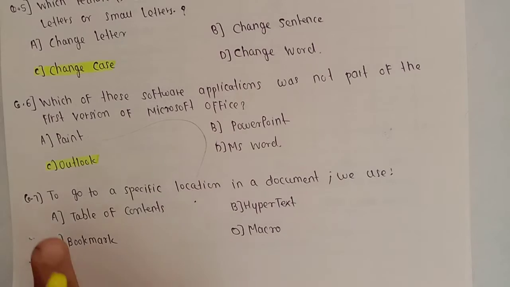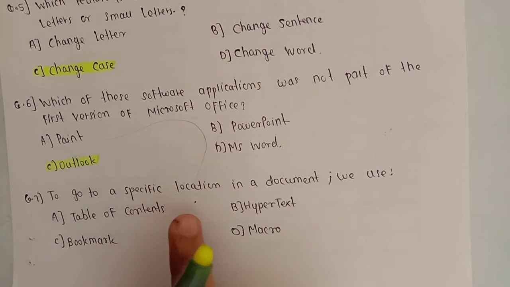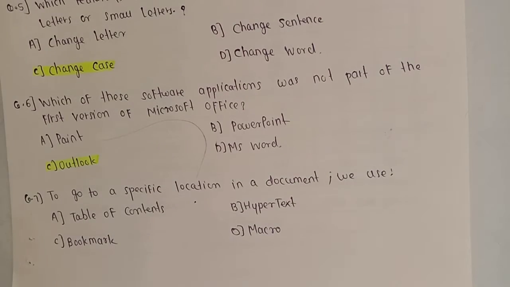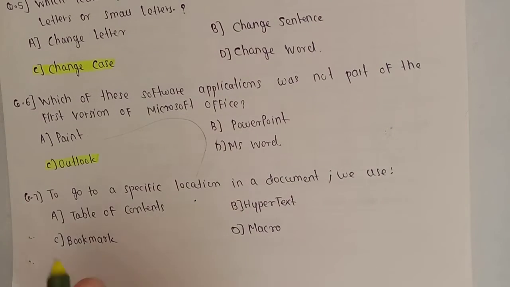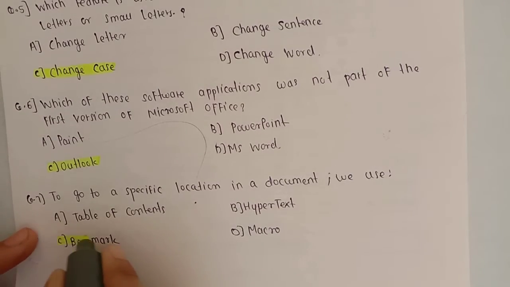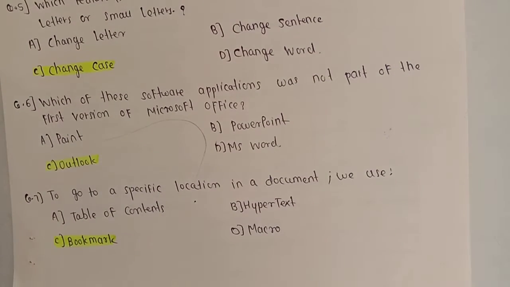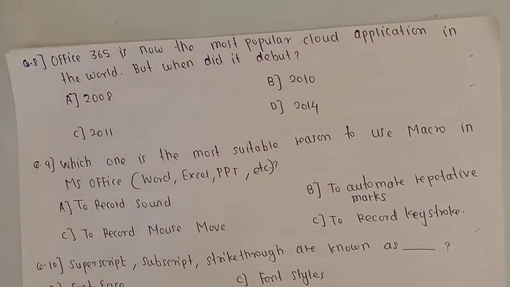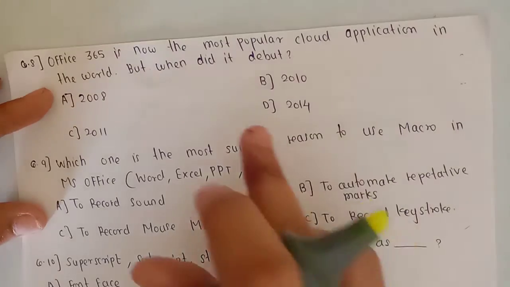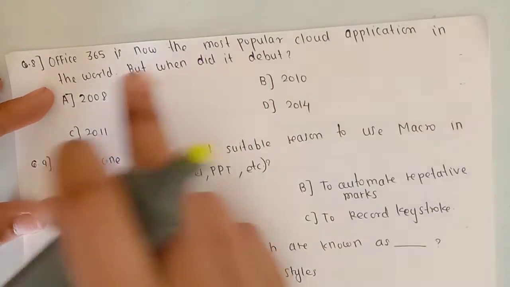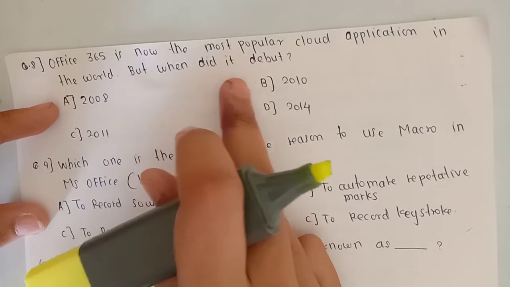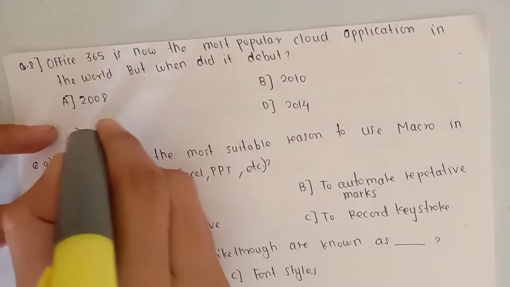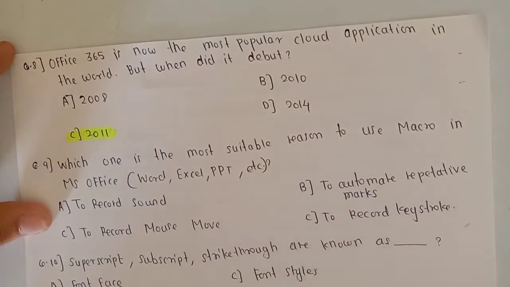Next question. To go to a specific location in a document, what do we use? We use bookmark, that is answer C. Next question. Office 365 is now the most popular cloud application in the world, but when did it debut? The answer is 2011, answer C.